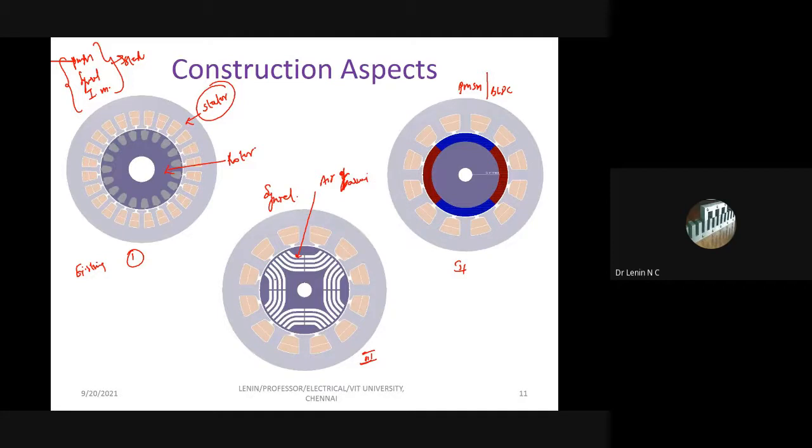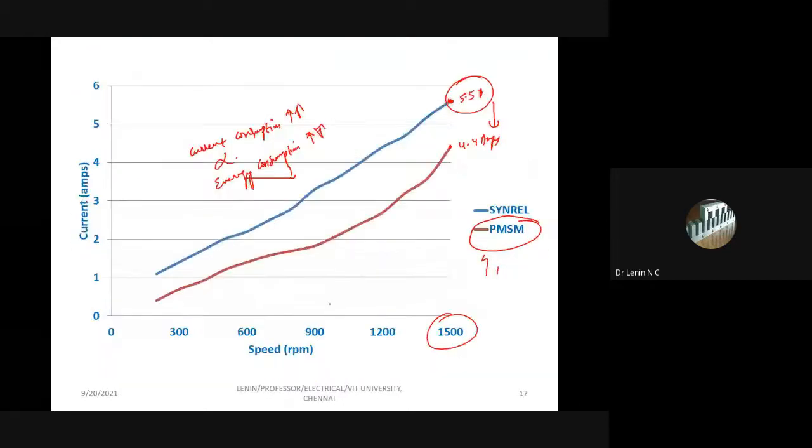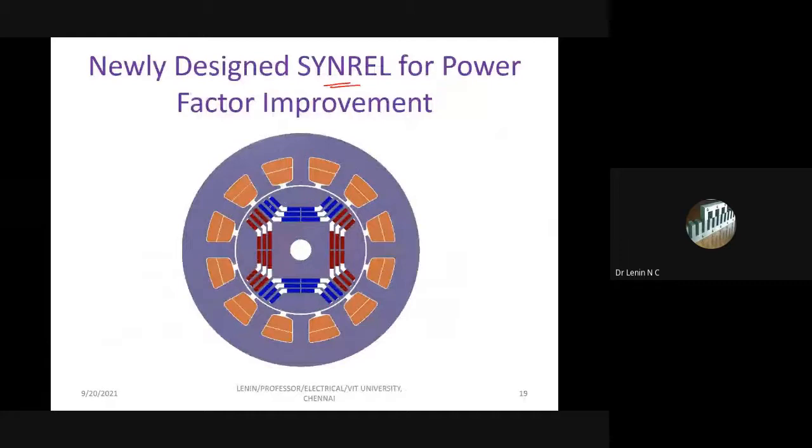So what we are going to do is insert some amount of magnets here in order to improve the power factor. Not only the power factor, that is going to reduce the current as well, right? So that is what we are doing as the next case study. See here, we just insert some amount of magnets. It's a low cost magnet. We use low cost magnets here, so it is ferrite magnets.